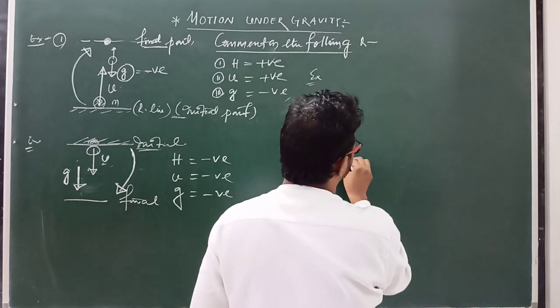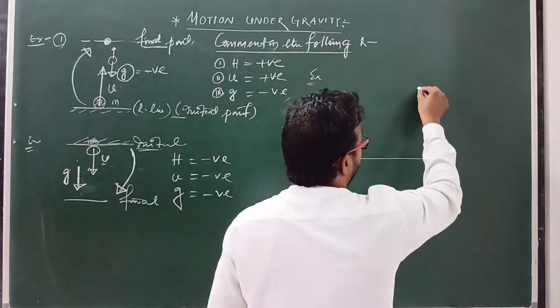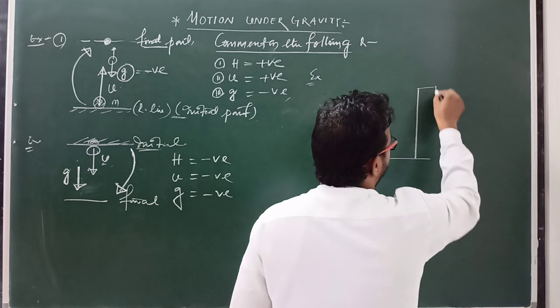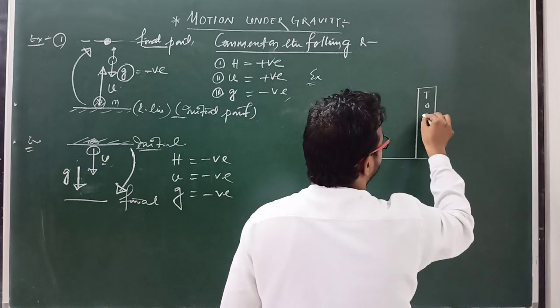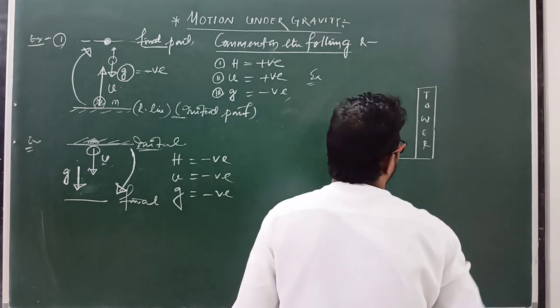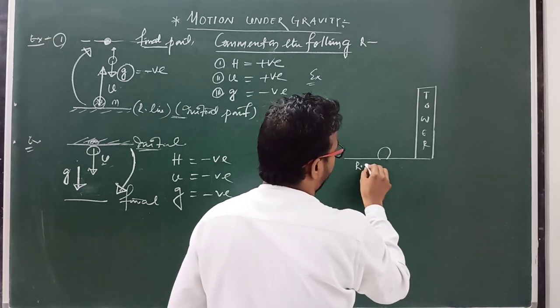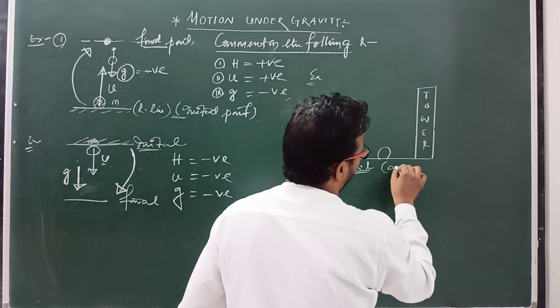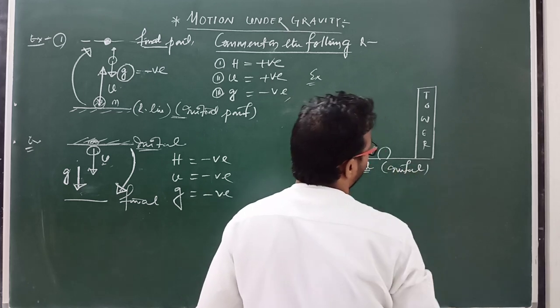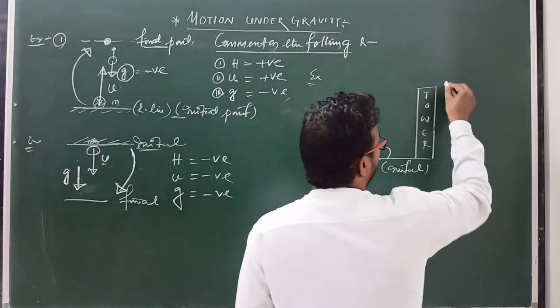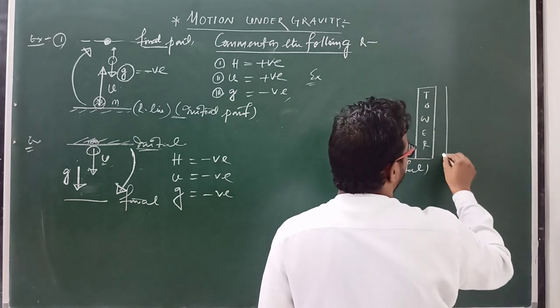Suppose here this is the reference line, there is a tower, and we project a body from this reference line, or you can say initial point, and the height of the tower is h.